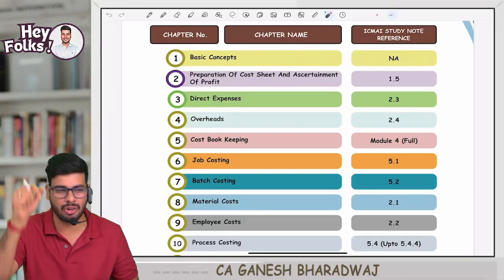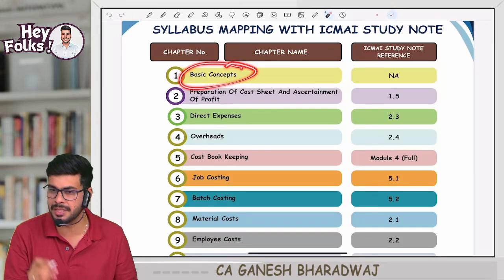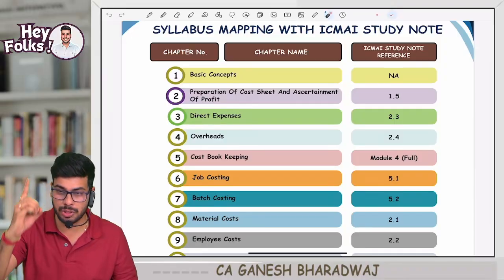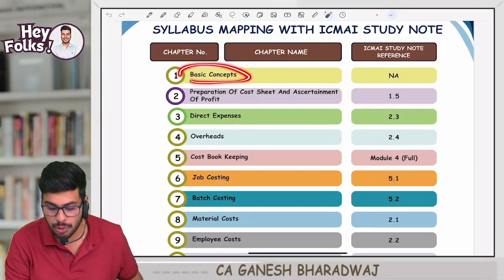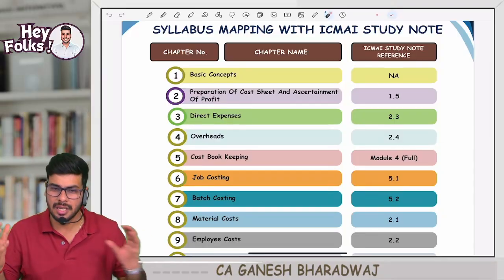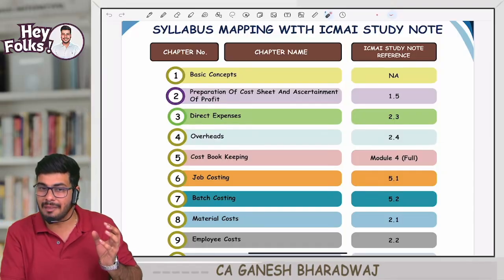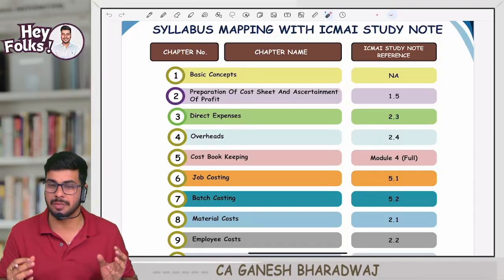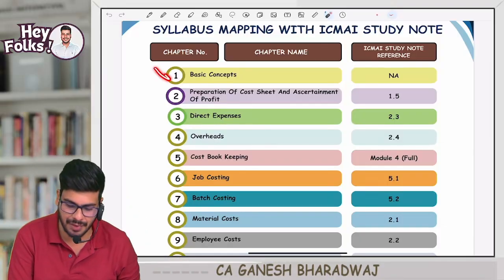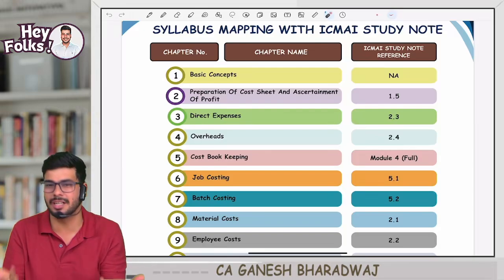Now, the same analogy is here. If you spend a little bit of time in understanding these basic concepts, trust me, this entire subject will be easy for you. But the most important thing, have the patience and do this chapter fully. Once you do this, trust me, guys, any kind of question, you will be able to handle, because as I walk you through the subject, I will link everywhere between this particular chapter and the others. Most of the students fail to understand this basic concept, that is why we are studying this subject. That is what I'm going to tell you.